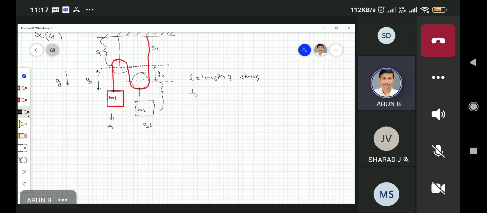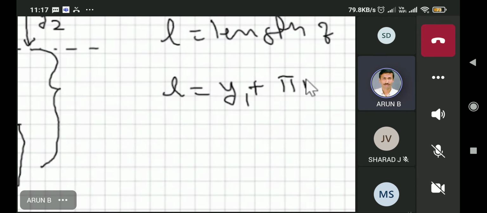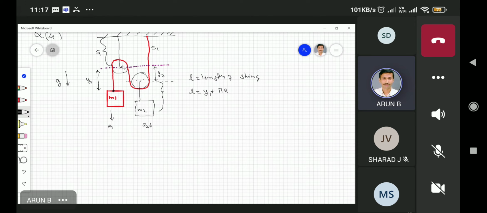So the total length I can write in terms of y1, plus pi r, where r is the radius of the pulley, plus y2, again plus pi r, plus y2.